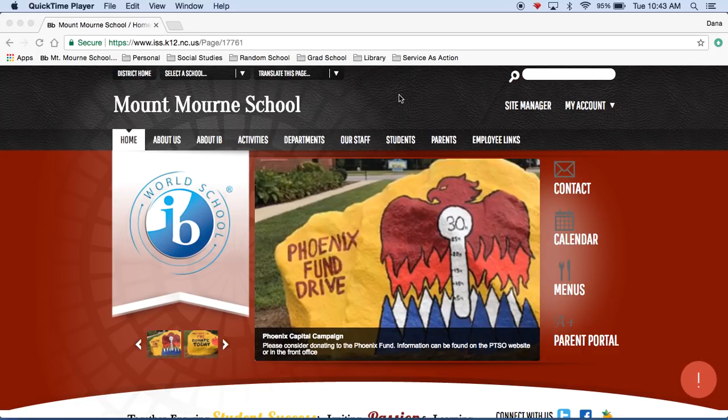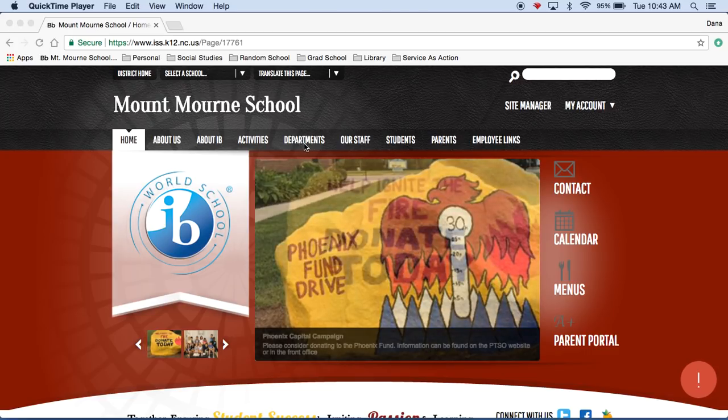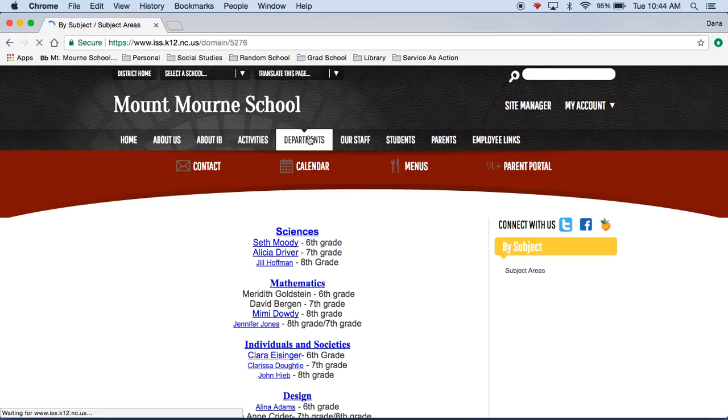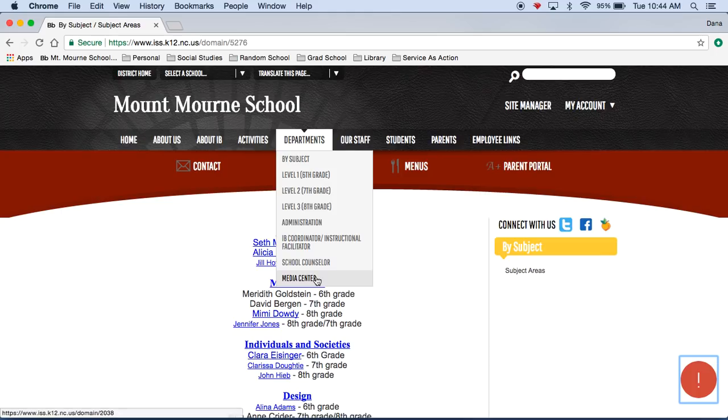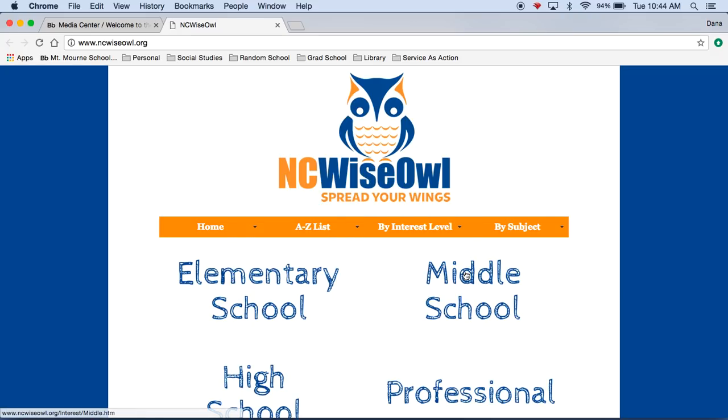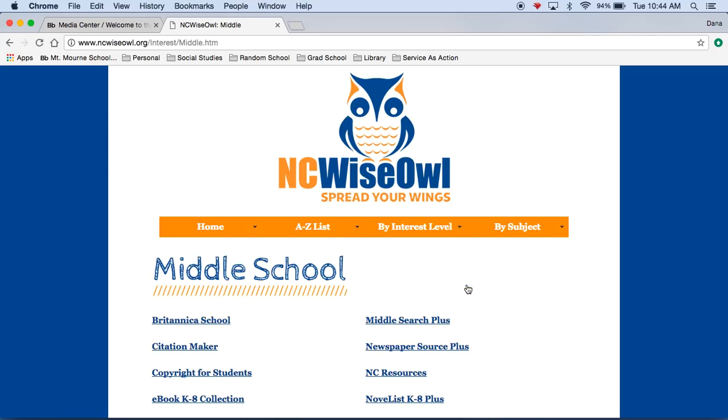To get to these resources on Ncwiseowl, you're going to go to the Mount Mourne homepage, and you're going to go to Departments. You're going to hover over Departments, and you're going to go to Media Center. Then you're going to click on Ncwiseowl, and you're going to go to the middle school section.